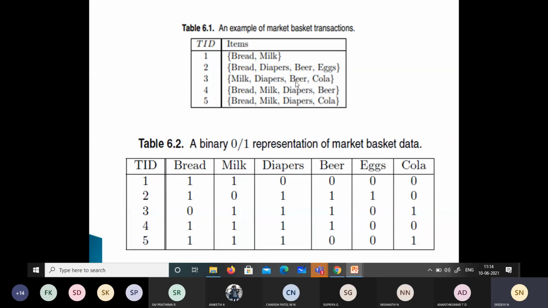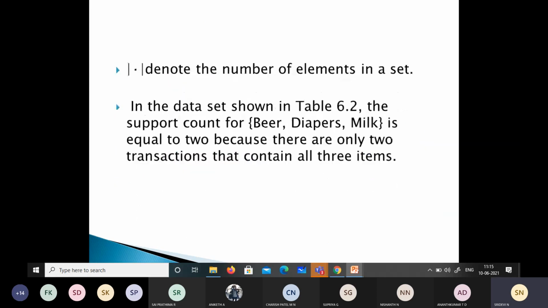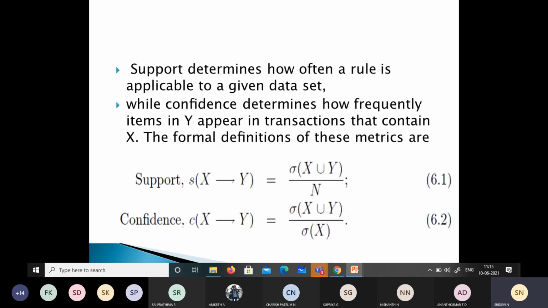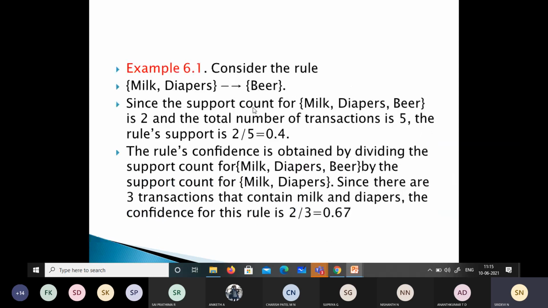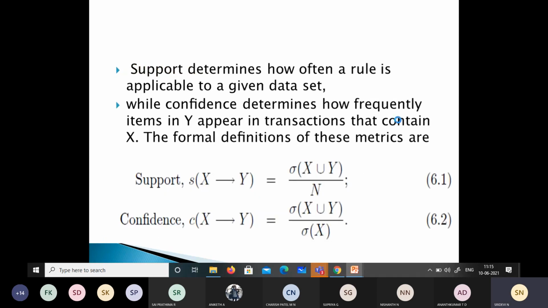See here, milk, diapers, beer, and the one who tends to buy milk and diapers will also be willing to buy beer as well. So in these two transactions we have milk, diapers and beer. So we have two transactions, and that's what we have taken here. So the support count is 2 for this. Okay, and the total number of transactions is 5, as you have observed here.